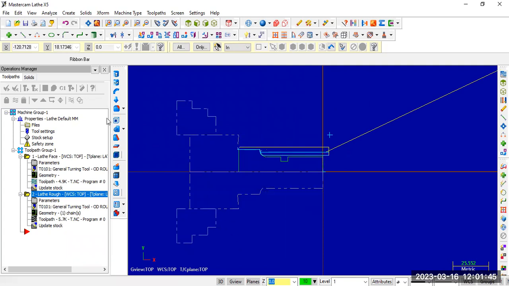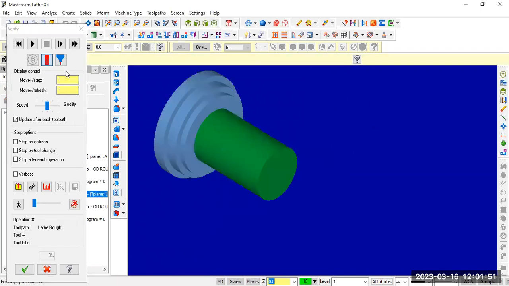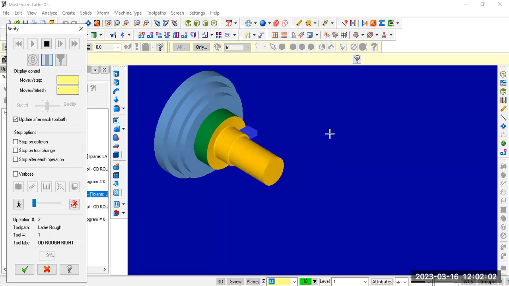Okay, now to observe the 3D machining in isometric view, click the facing operation, turning operation, rough turning operation.